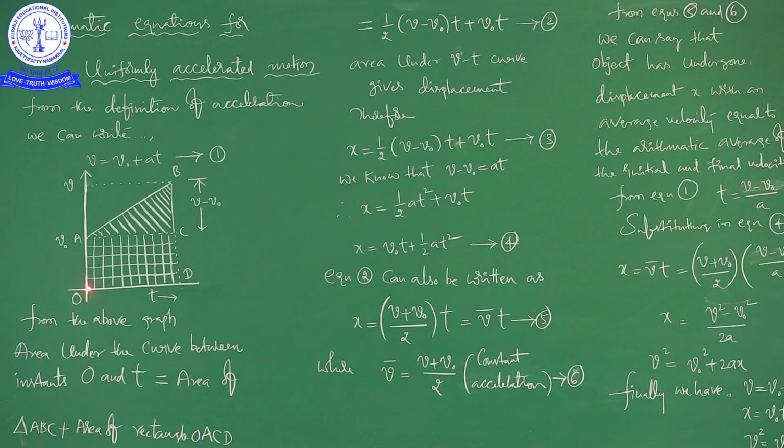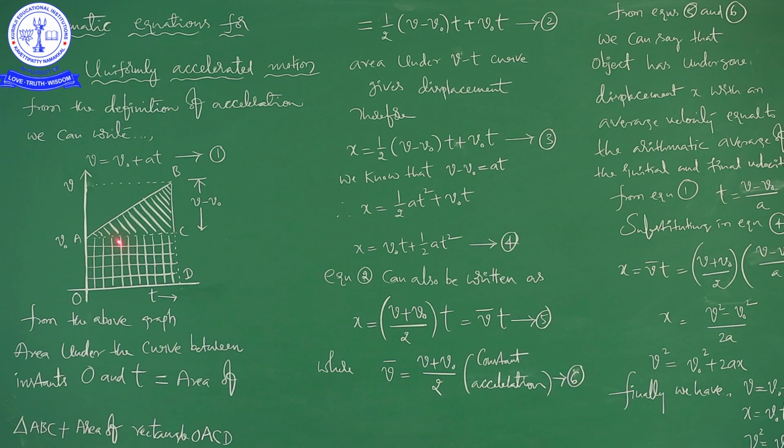So, the red light indicates this is the area under the curve, but shaded in two different ways. Why? Because this area is the combination of triangle plus rectangle. I will repeat once again, this area is the combination of triangle and rectangle. So, ABC is the triangle and next OACD is the rectangle. So, this is about the graph.